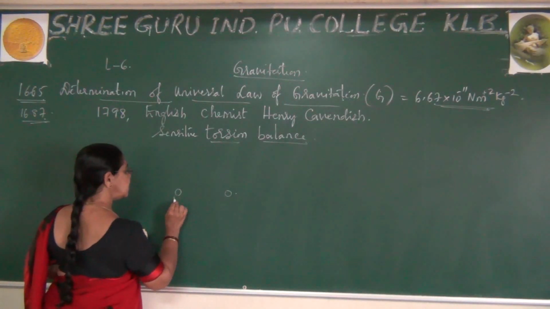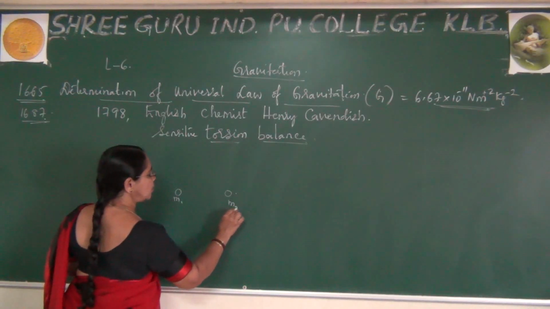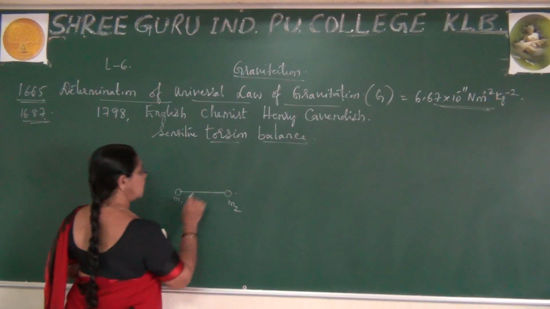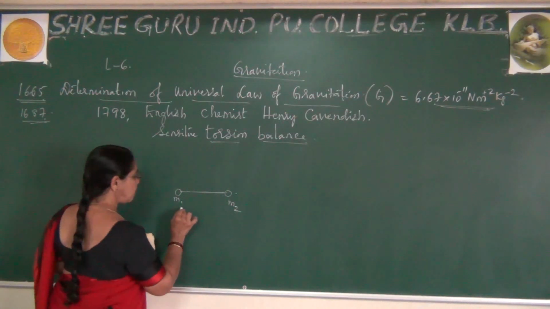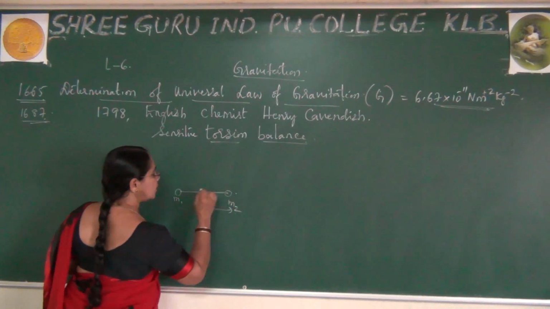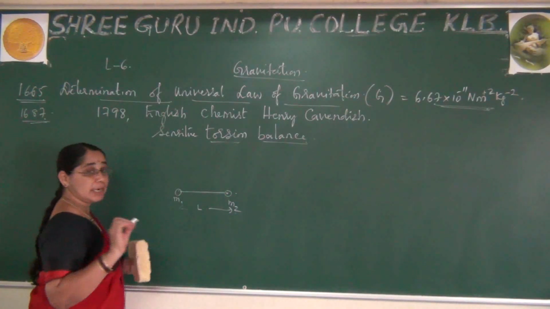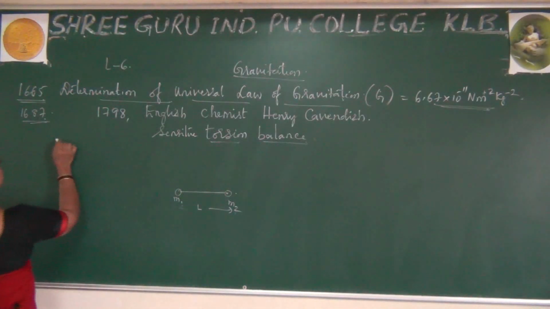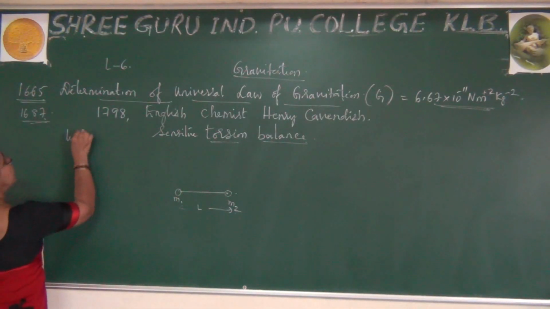Let me say this is M1, this is M2, which are attached to a wooden plank of length L. Right? He has taken two small lead spheres. Please observe, he has taken two lead spheres.